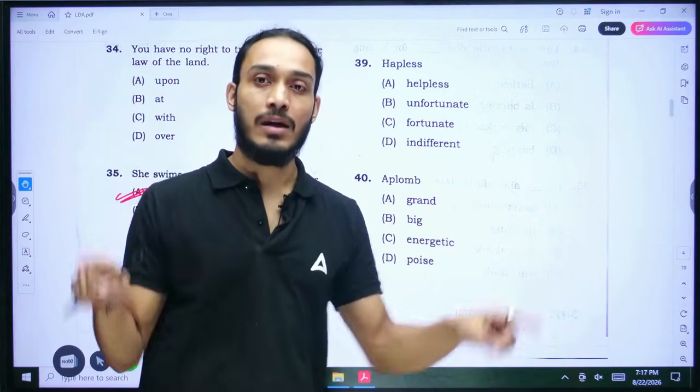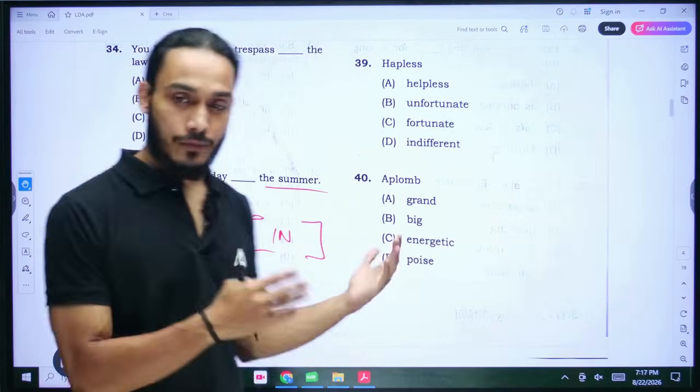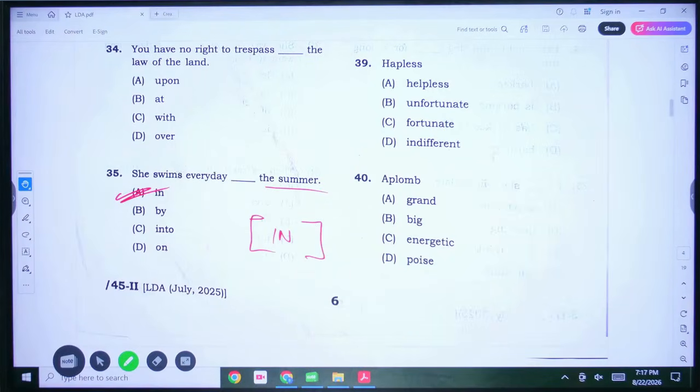Like right now, I am in the frame of the camera, right? So whenever there's a boundary or perimeter we are referring to, whether it be in terms of space or time, we use the word in.